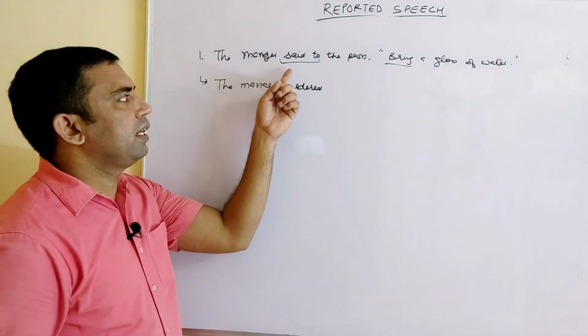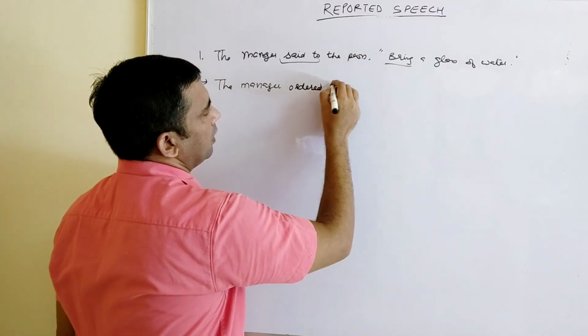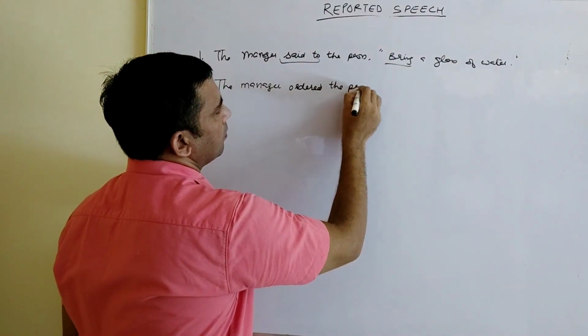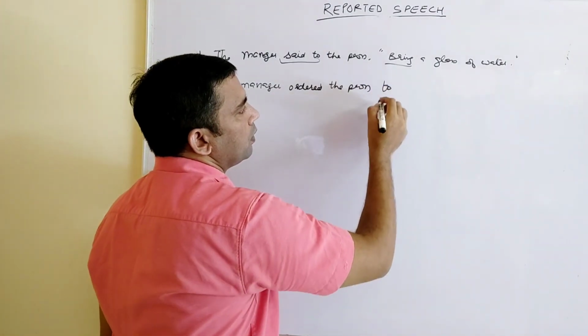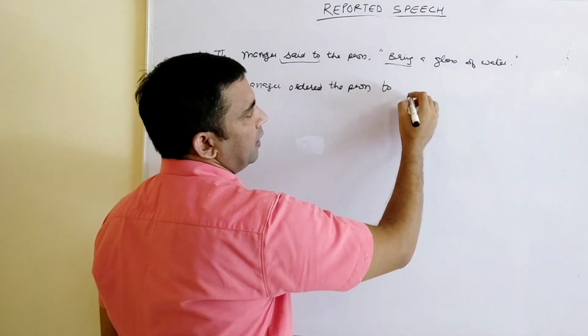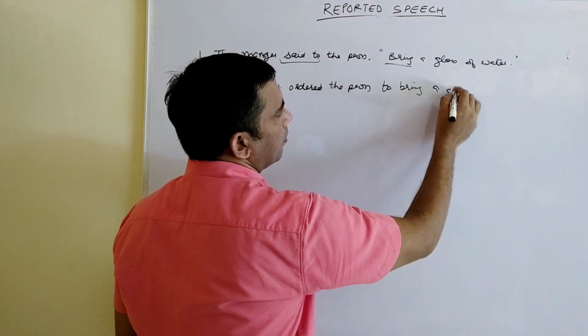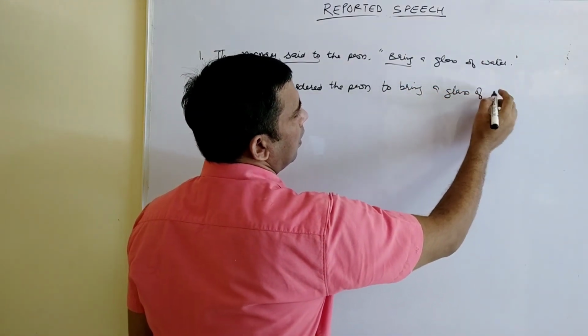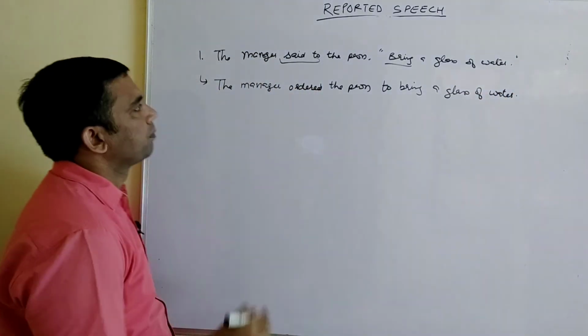If here it is "say", then order, says, orders, ordered the peon. To remove the inverted commas, we put "to". Ordered the peon to bring a glass of water, full stop.